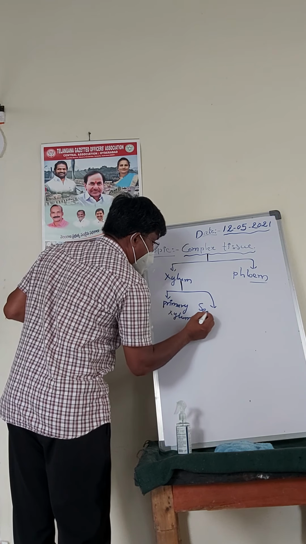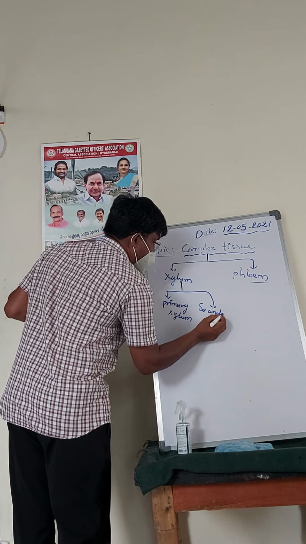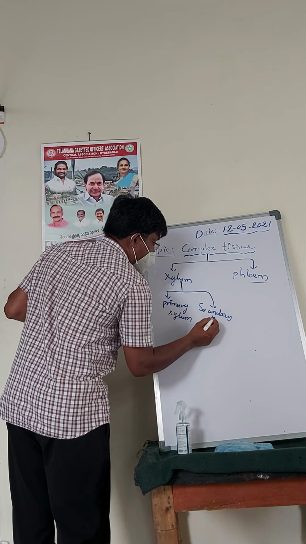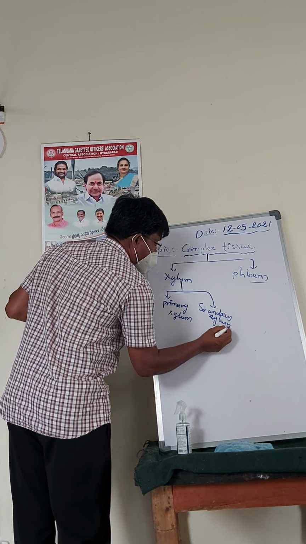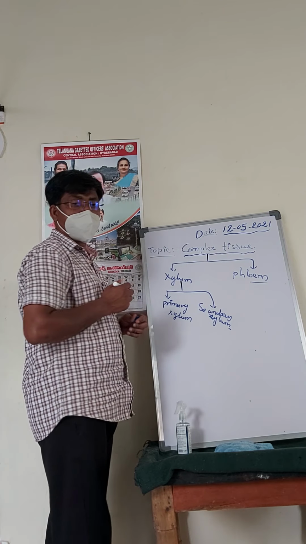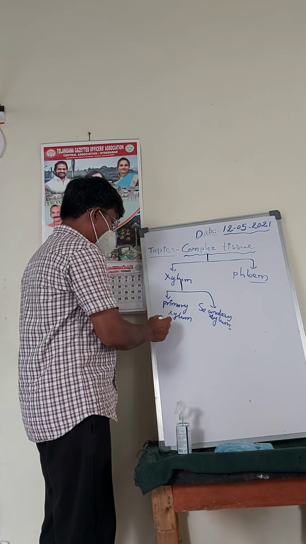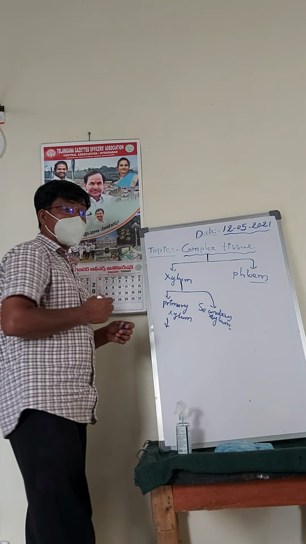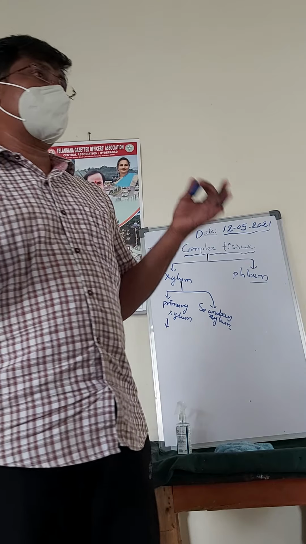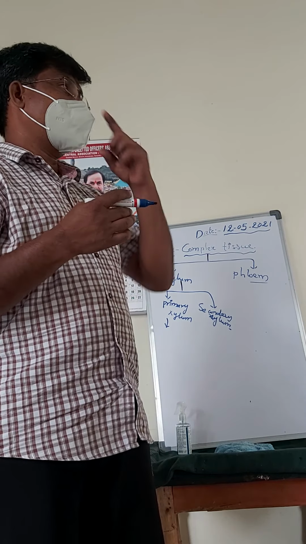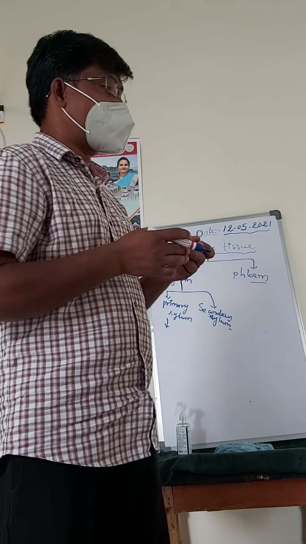On the basis of development, this xylem is again recognized into two types: one is primary xylem and second one is secondary xylem.